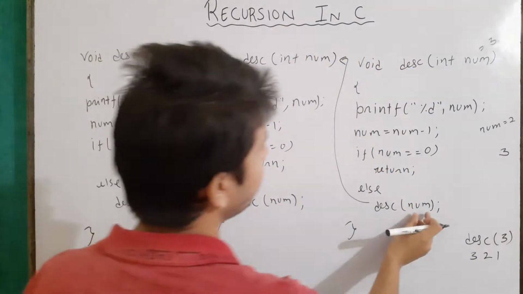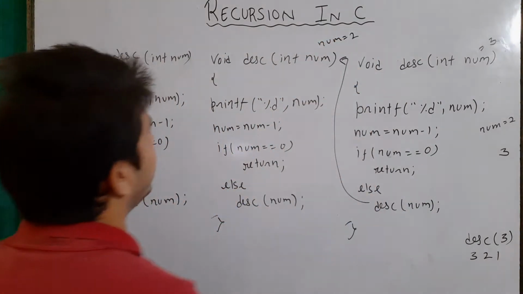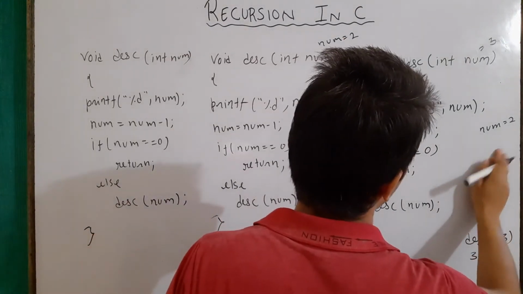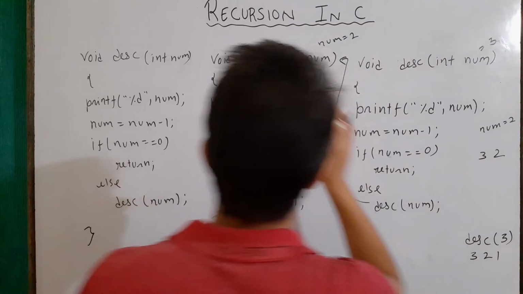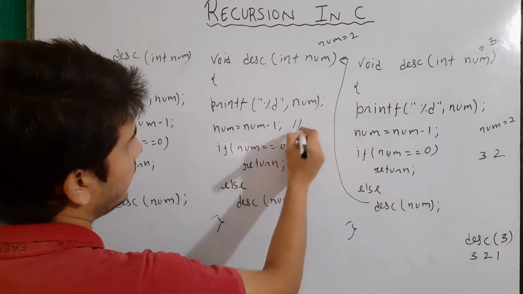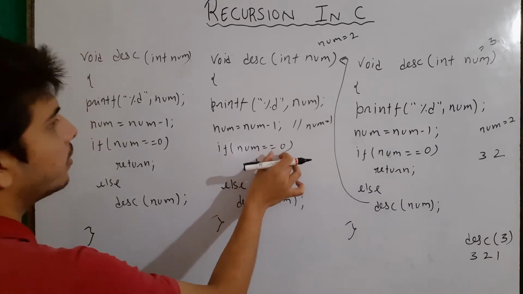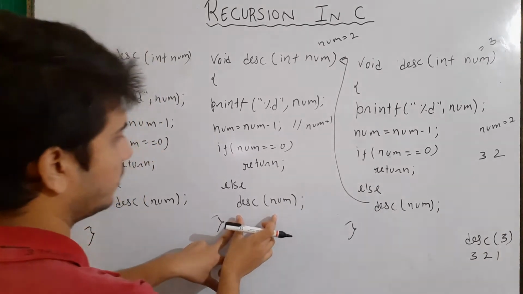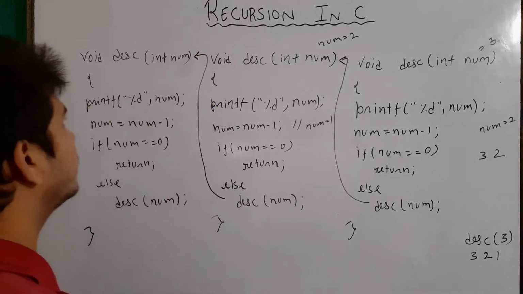Now the current value of num is 2, so here num will be given the value of 2, right? And then it will print the current number, which is 2 here. So this body printed 3 and then this body printed 2. Then it is decrementing the value by 1, so num will become 1, right? And then it will again check if num is equal to 0. No, it is not. Since it is not equal to 0, it is going back to the desc function, which is the same function being called again.